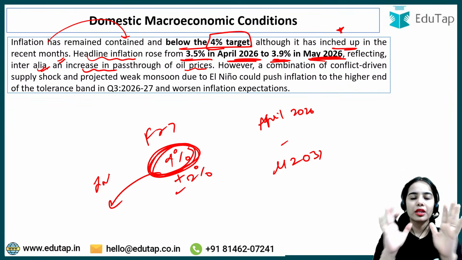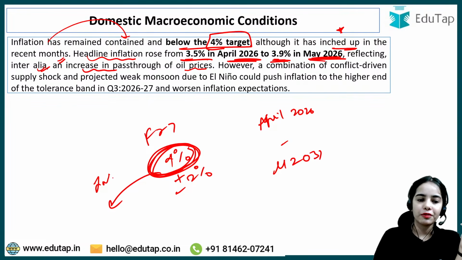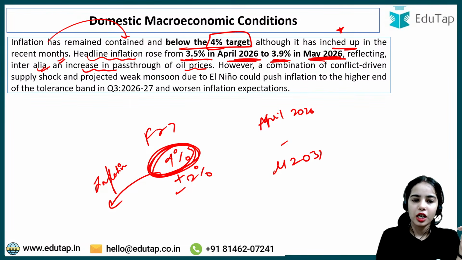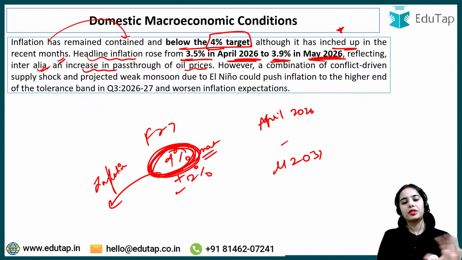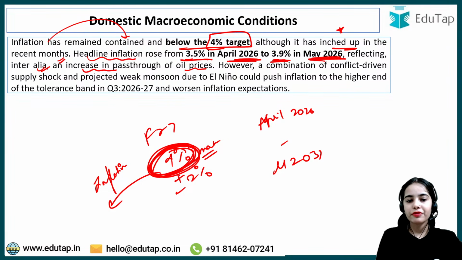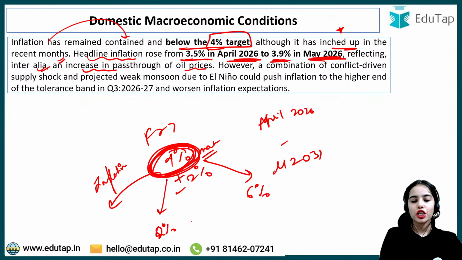So now see, the inflation is below the 4% mark, and it is within the range of plus minus 2%. Minus 2% means 2%. Plus 2% means 6%. Okay, so inflation is within the range of 2% to 6% and it is below 4%.